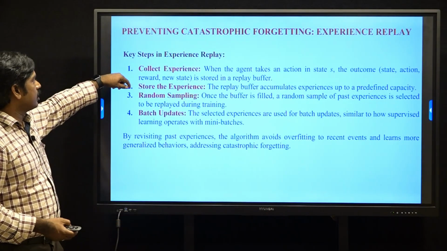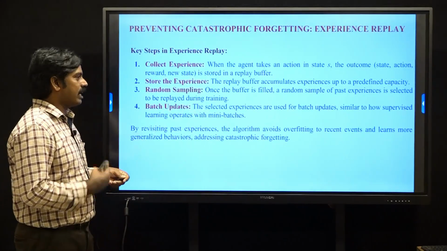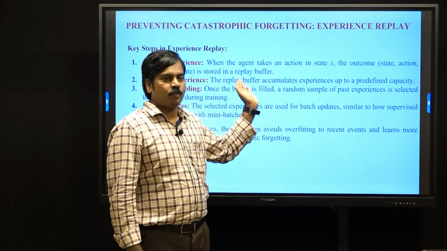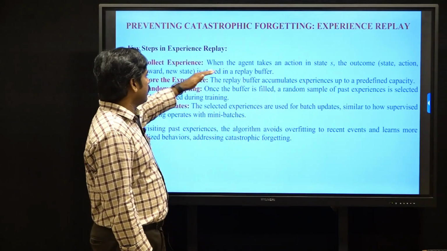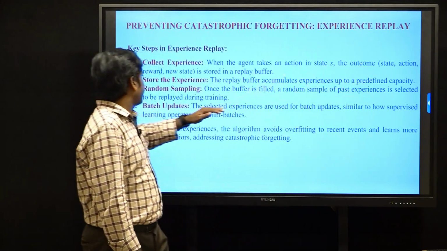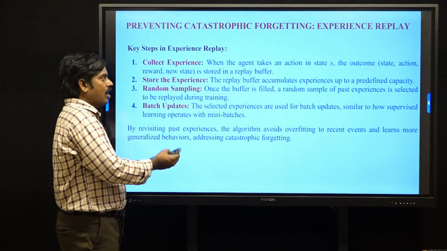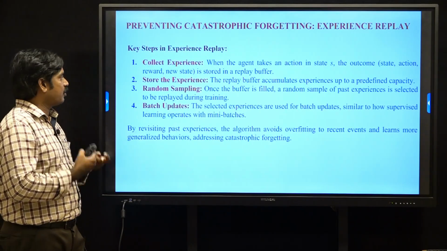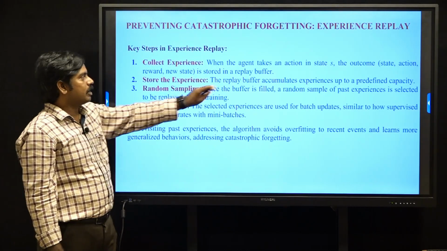In experience replay, there are the following steps. The first one is collecting the experience, meaning collecting data from previous interactions. When the agent takes an action in a state S, the state of the environment changes and it gets a reward. The outcomes, the action, reward, present state and next state, are all stored in a replay buffer.